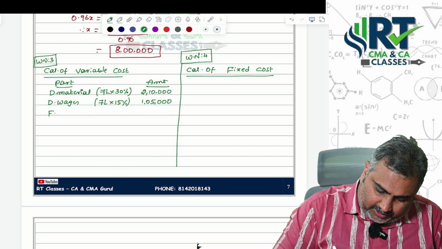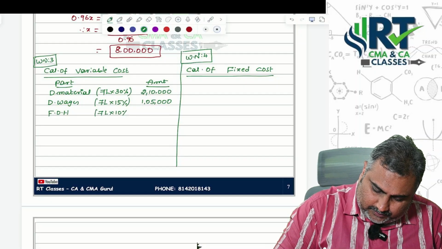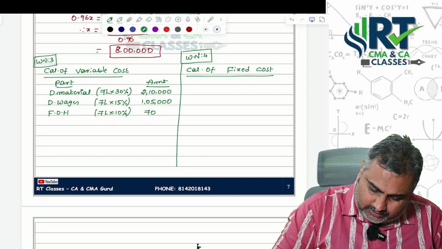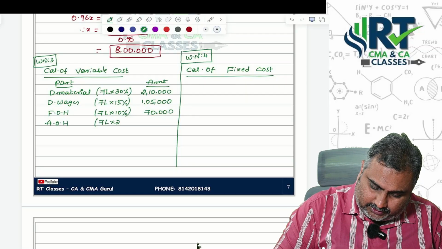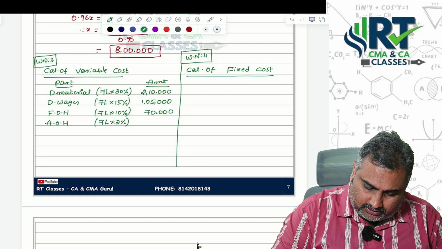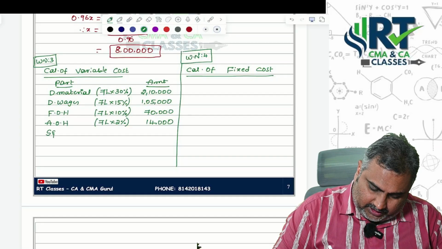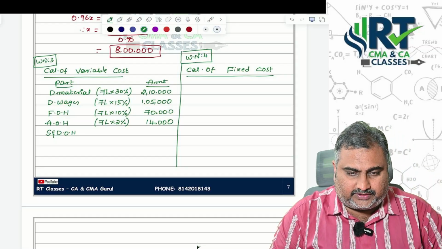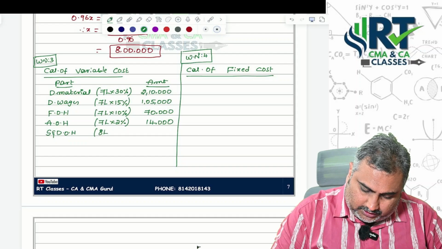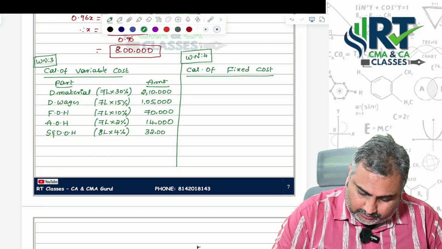Then factory overheads, 10% on cost of goods sold, that is equal to 70,000. Then administrative overheads general, 7 lakhs into 2% on cost of goods sold, that is equal to 14,000. When it comes to selling and distribution overheads, they are 4% on cost of sales. On what, sir? Cost of sales into 4%, that is equal to 32,000.